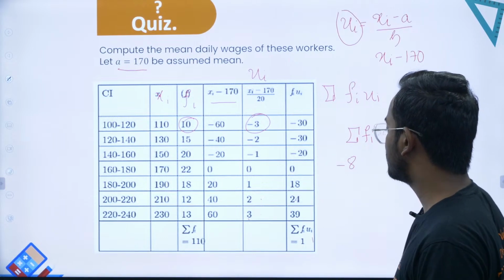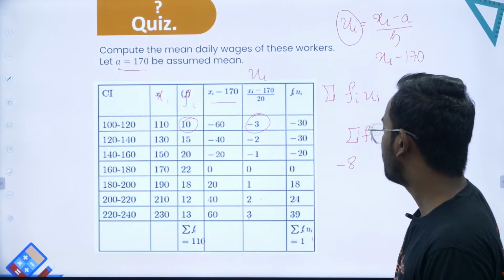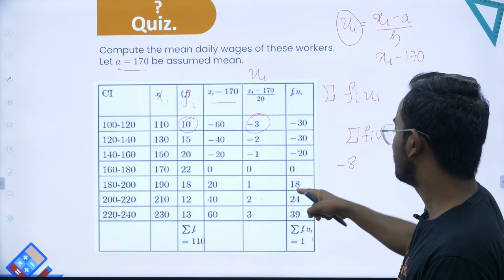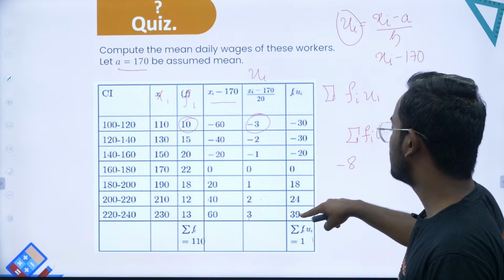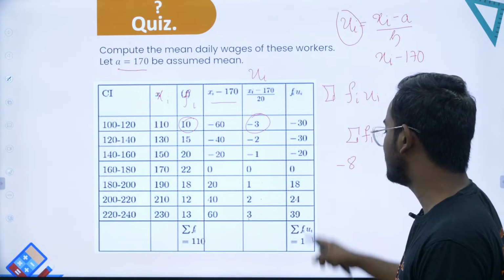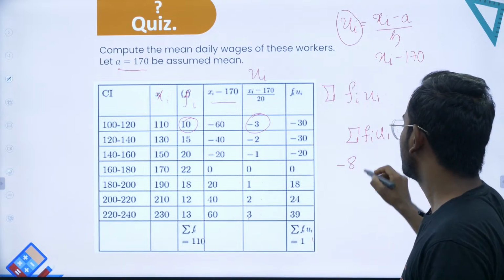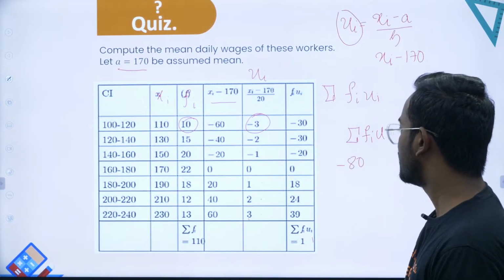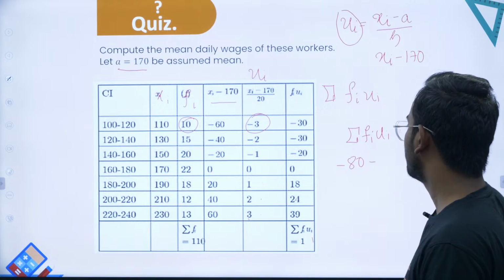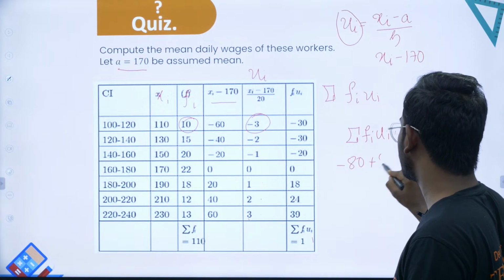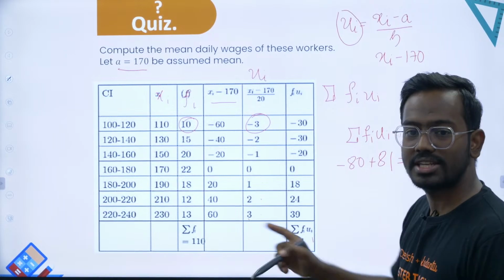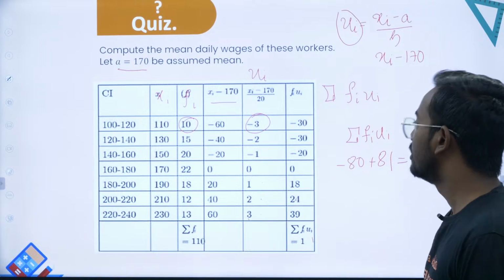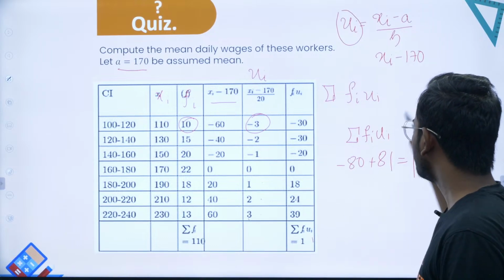Adding the positives, 24 plus 39 plus 18 is 81. So you end up with summation fi ui equal to 1.